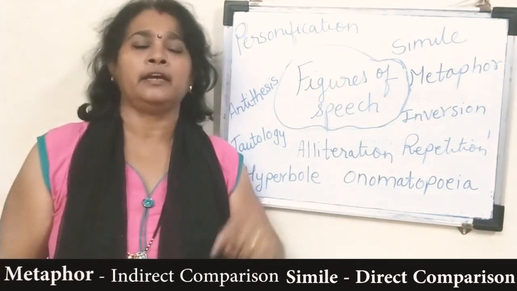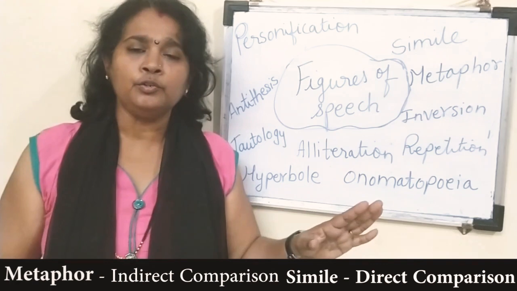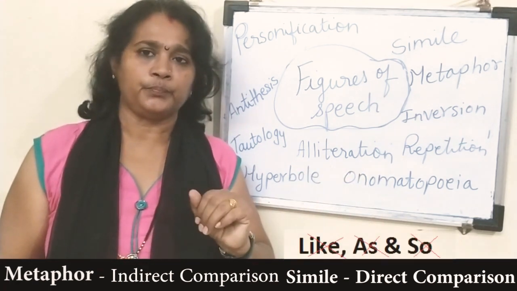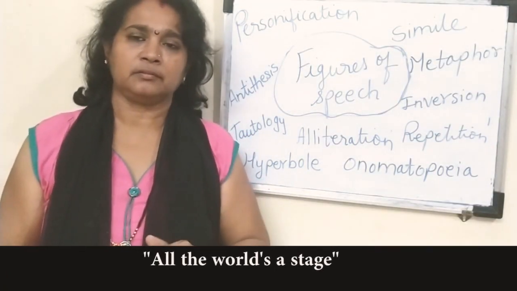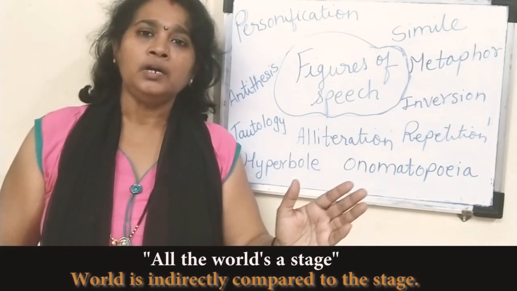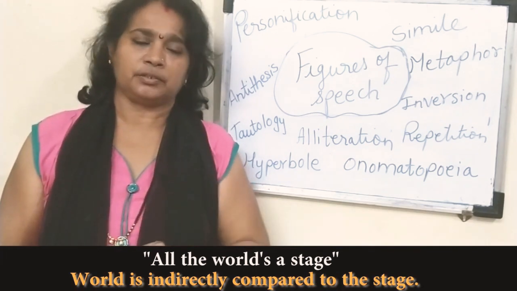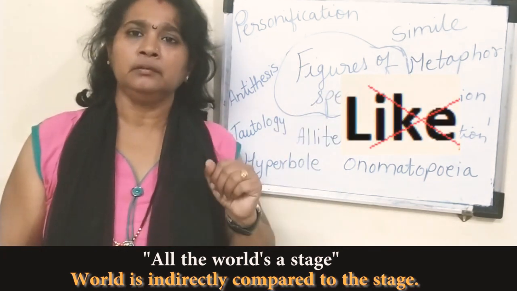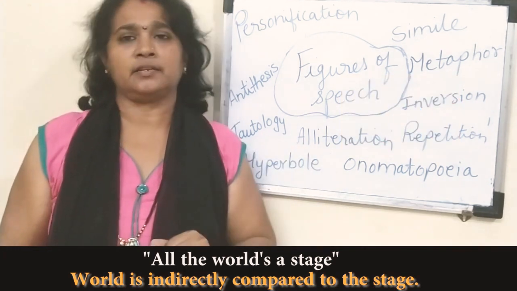Metaphor, it is indirect comparison, where we are not going to use the words such as like, as, so. All the world is a stage. The world is indirectly compared to a stage. Did we use the word like over here? No. So it is indirect comparison.